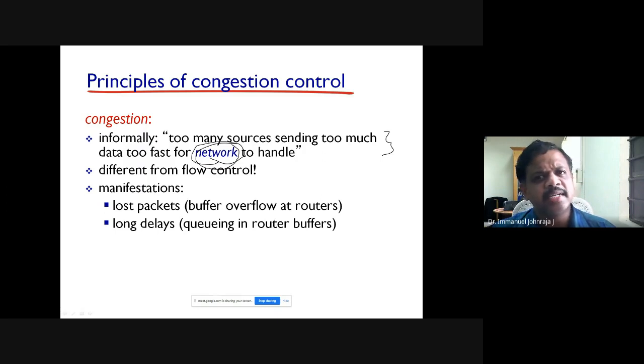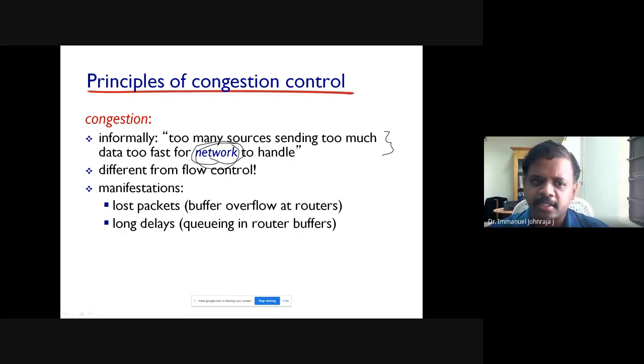What is denial of service? Denial of service is an attack. It is a specifically designed, deliberately made attempt so that you will not be able to access the resources which you are entitled to access. That is called a denial of service attack. So do not confuse a denial of service attack with congestion.